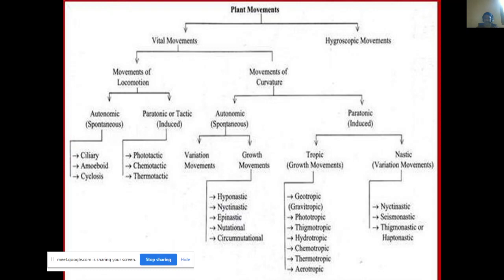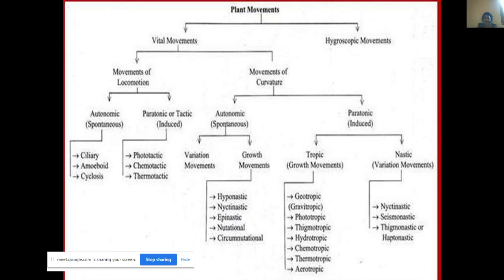But the movement that really occurs in plants is vital movement, which is a change in the plant body due to various actions. There are two types of vital movement: movement of locomotion and movement of curvature. Movement of locomotion is due to locomotory organs present in some lower forms of plants, not higher forms. It may be due to autonomic movement, which is generally referred to as spontaneous movement, or due to paratonic movement, the induced movement.